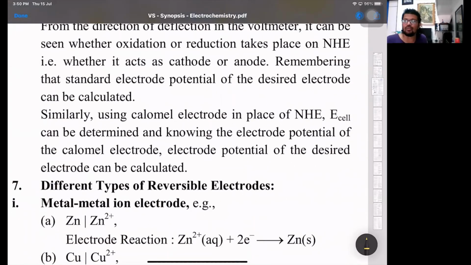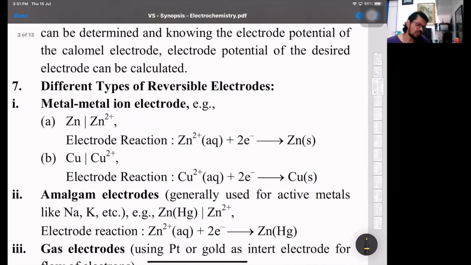Similarly, so both calomel and SHE can be used to calculate the EMF of the cell as well as to calculate the electrode potential of unknown half cells. Now, different types of electrodes. These all can behave as anode or cathode.